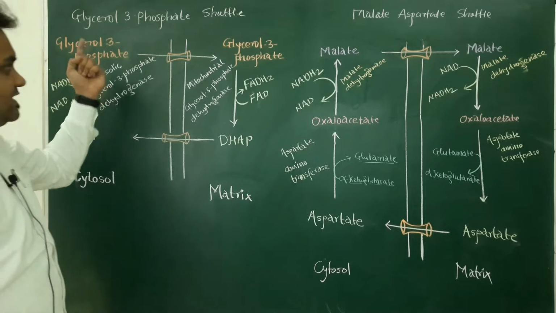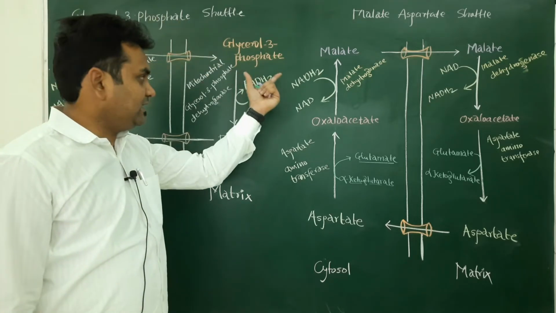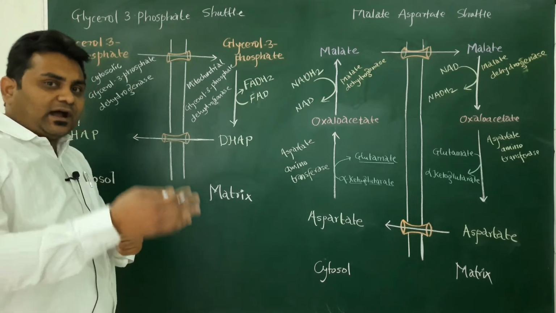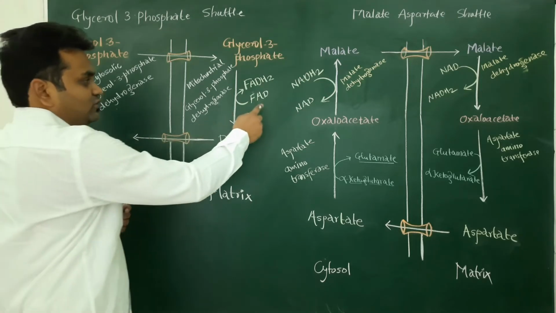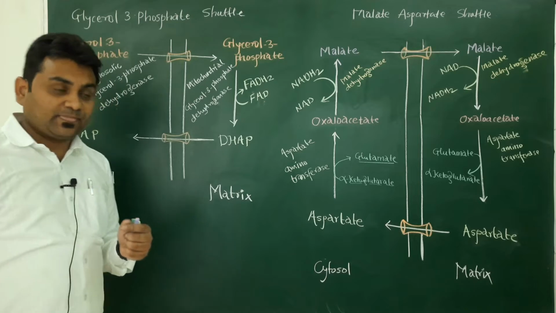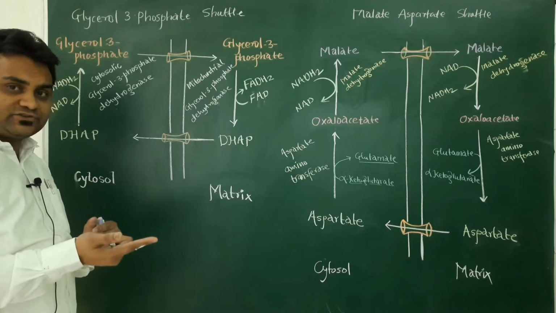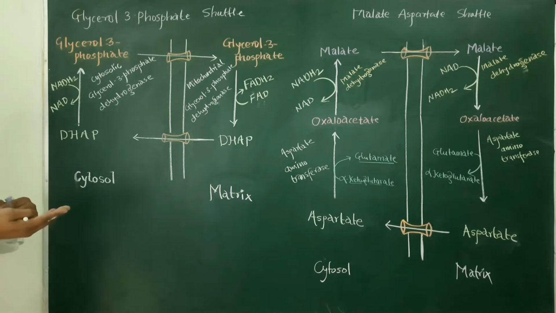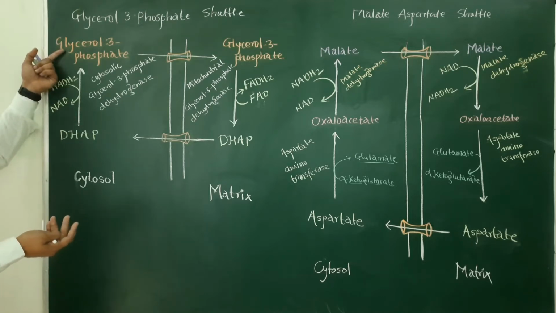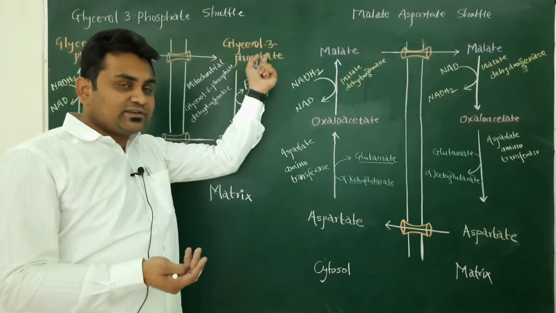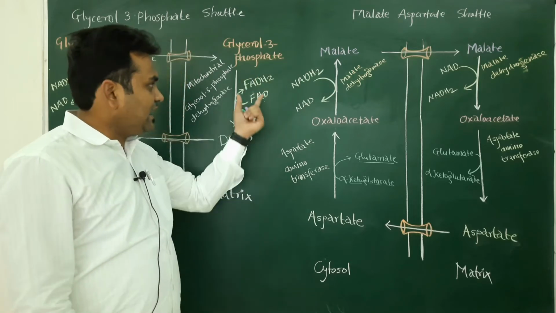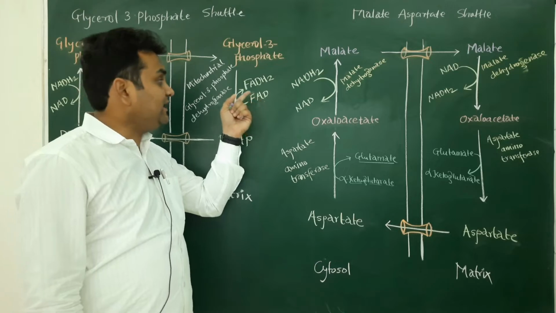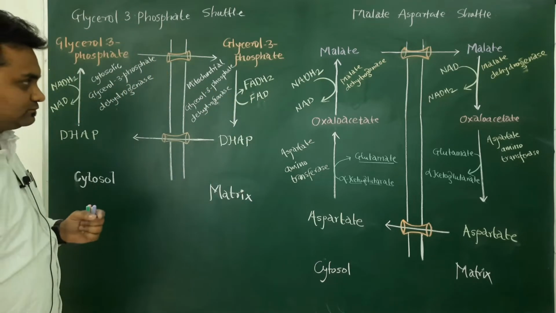Now when this glycerol 3 phosphate enters the mitochondrial matrix, it will donate the hydrogen, and these hydrogen are received by the FAD, and FAD will become FADH2. So here DHAP receives the hydrogen and becomes glycerol 3 phosphate. Here glycerol 3 phosphate donates the hydrogen, and these hydrogen are received by FAD and it will become FADH2.